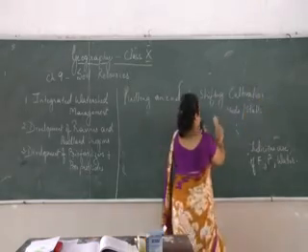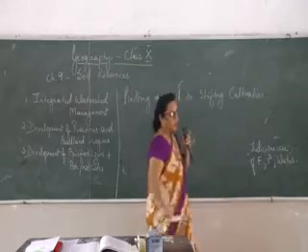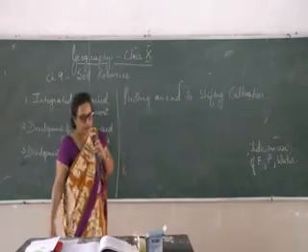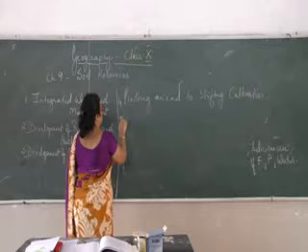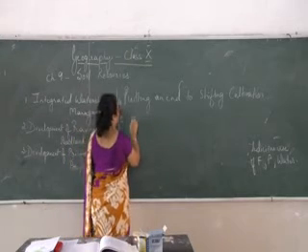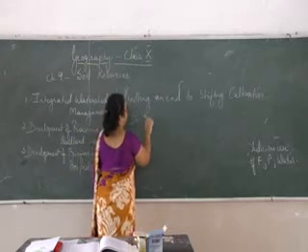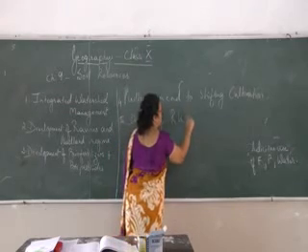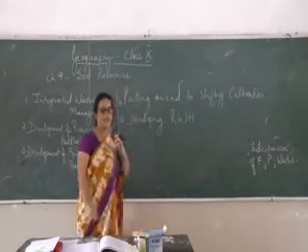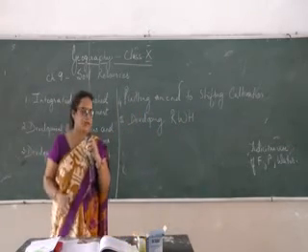Shifting cultivation are practiced by very primitive farmers. They keep moving from place to place. Okay? This is your fourth point, and the last one is developing rainwater harvesting. So these are the 5 schemes which the government has put into practice.